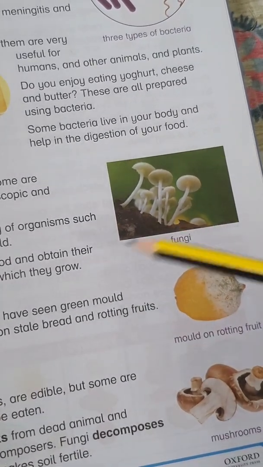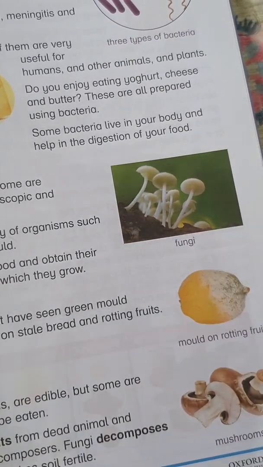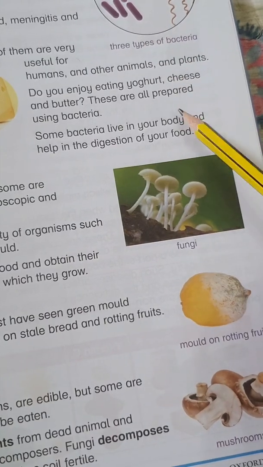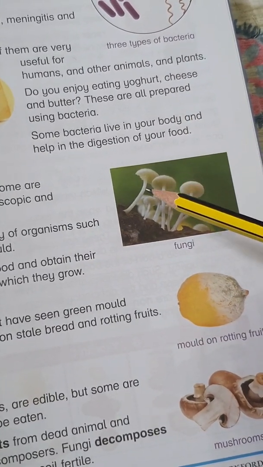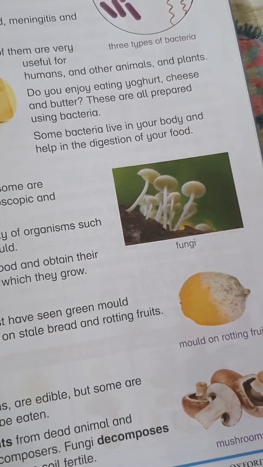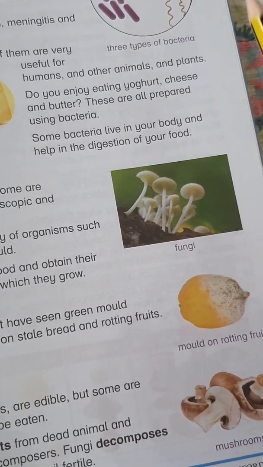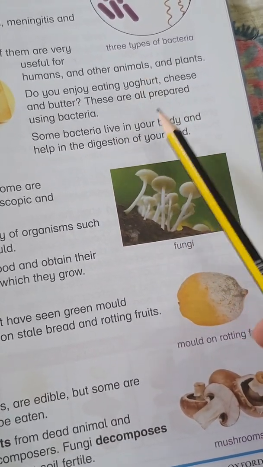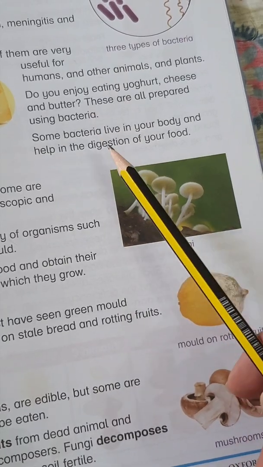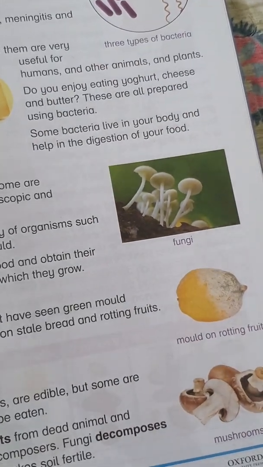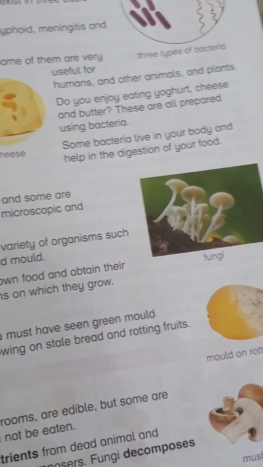If they are growing on wet and damp areas, they are harmful, they are poisonous. But if they are grown in farms in a good place, specially grown, they are healthy, which we usually eat in pastas and pizza.